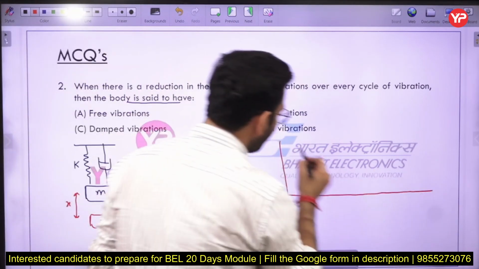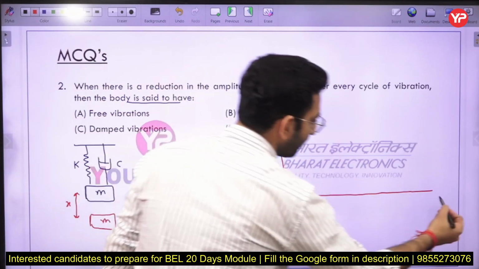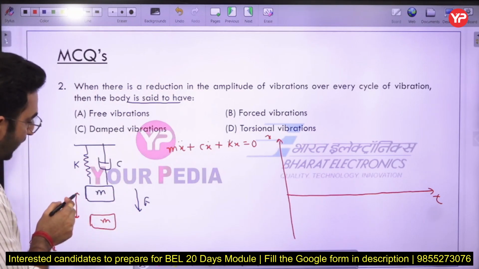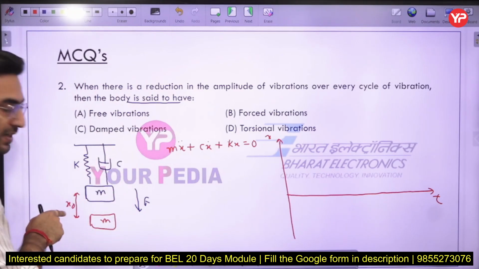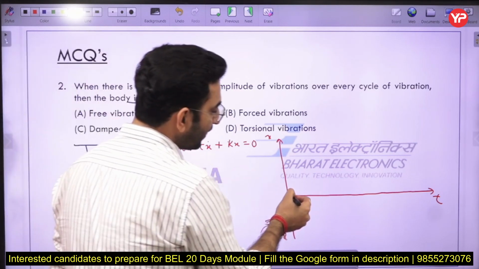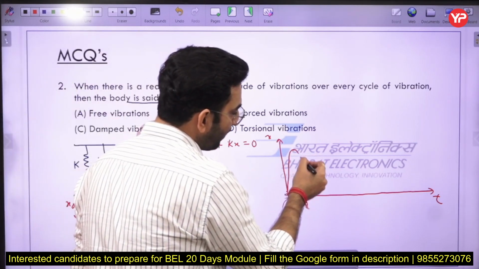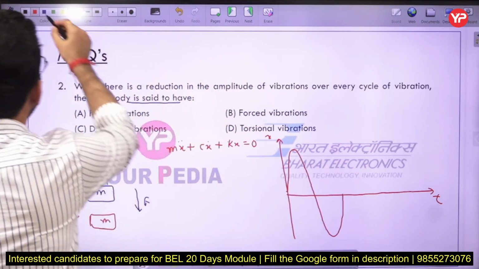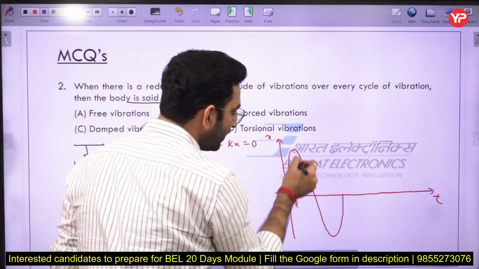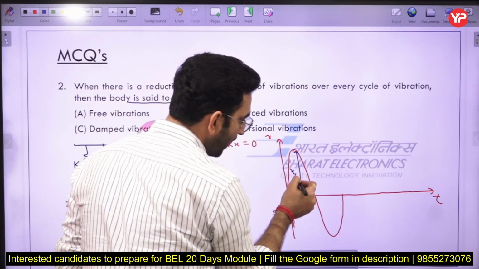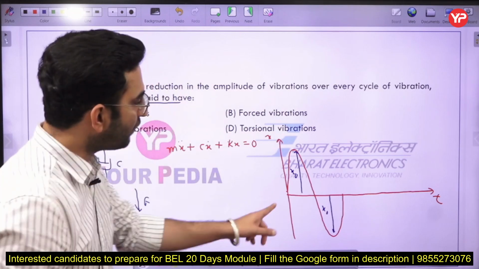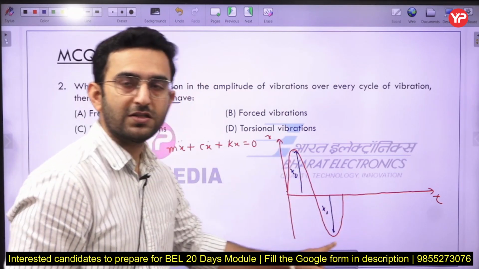Now let's see. If I plot a graph of the displacement with respect to time, initially the body has been displaced by a distance, let us say x naught. In that case it will vibrate like this. Here you can see the maximum amplitude of the body is x naught. This is our first cycle.